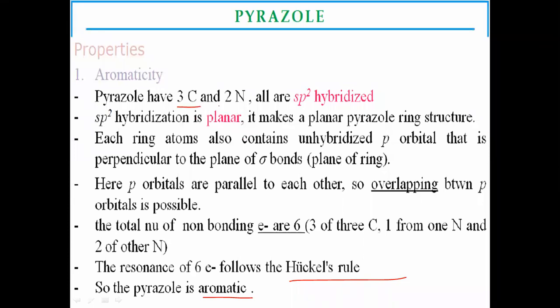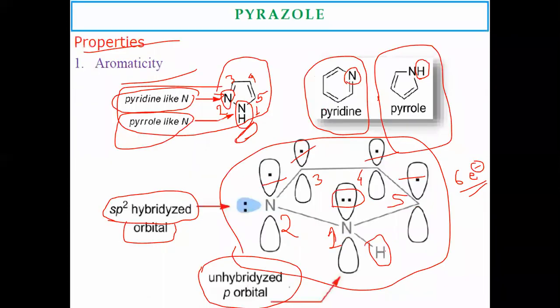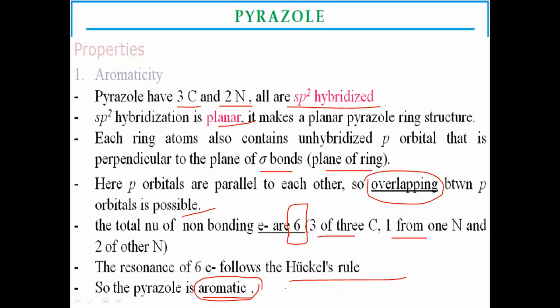Pyrazole contains 3 carbon atoms and 2 nitrogen atoms, all sp2 hybridized and planar. The sigma bonds form in the plane, whereas the unhybridized p orbitals, perpendicular to the plane of the ring, form pi bonds by sideways overlapping. In pyrazole there are six pi electrons: three from carbons, one from the pyridine-like nitrogen, and two from the hydrogen-containing pyrrole-like nitrogen. These six electrons are delocalized, and due to this the pyrazole ring is aromatic in nature. This is one of the properties.